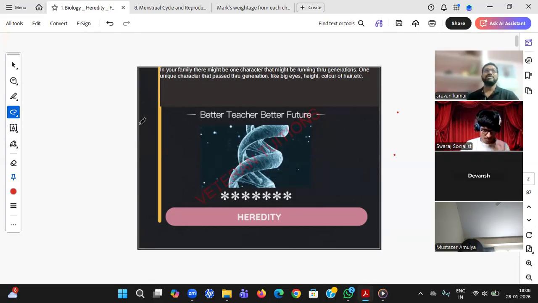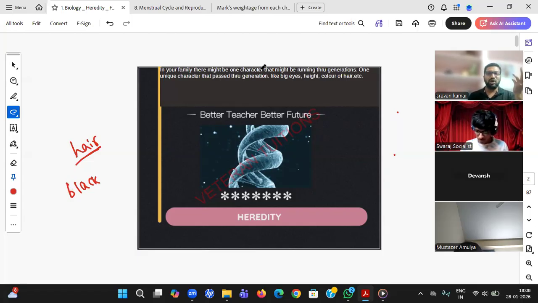If you ask me what character I see in our family, the hair color: generally we all have black hair, but as we approach the mid 40s and mid 50s, the hair becomes white. Also, I have not seen anybody other than black eyes in my entire family over the last two generations, including my grandfather and my grandfather's father, whom I saw when I was very young.